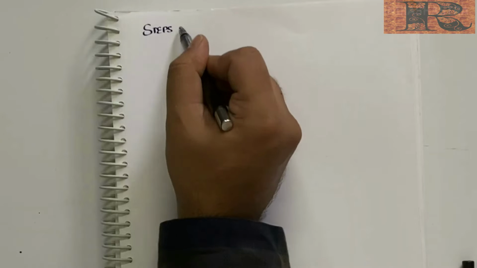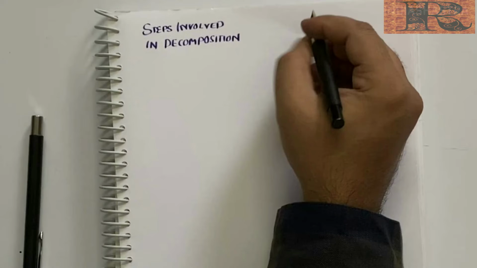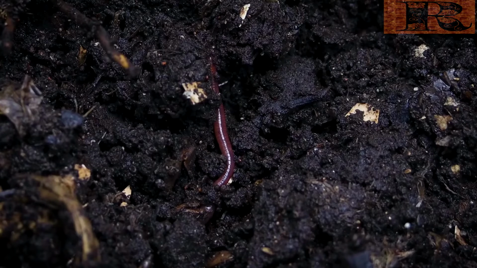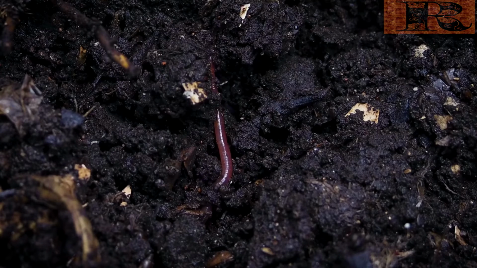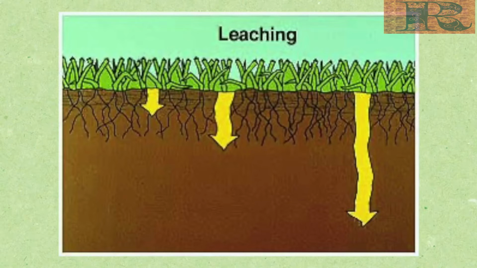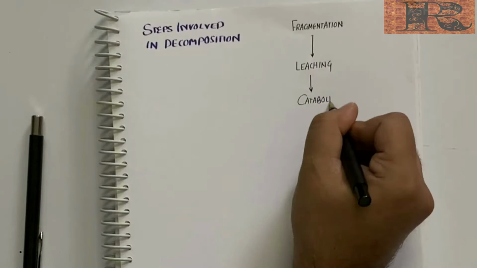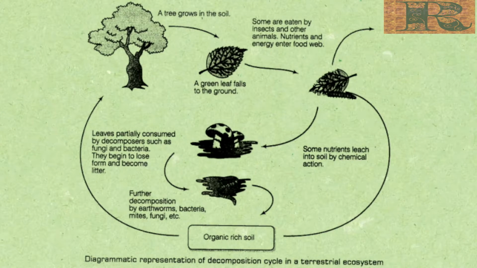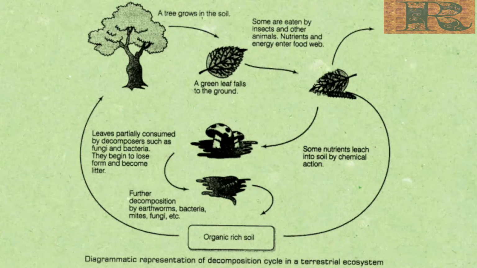Now steps involved in decomposition. Number 1. Fragmentation. Breaking down of detritus, that is dead plant and animal remains and fecal matter into smaller particles by detritivores or decomposers. Second, leaching. It is a process by which these inorganic matters enter the soil. Next is catabolism. Process by which detritus is degraded into simpler inorganic substances by bacterial and fungal enzymes.